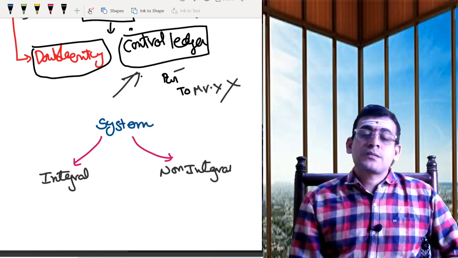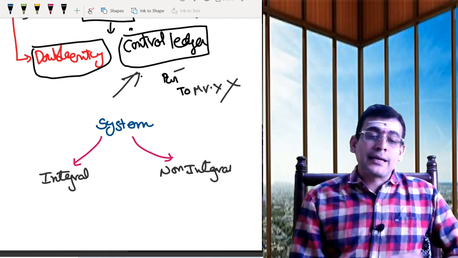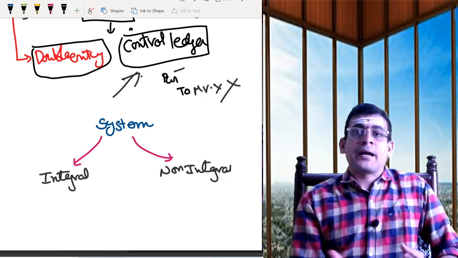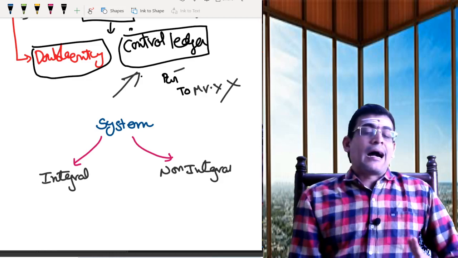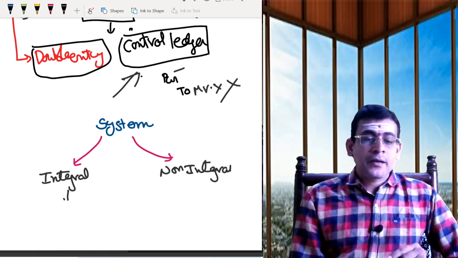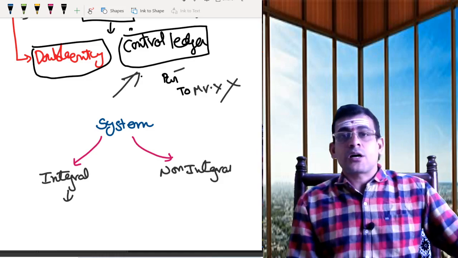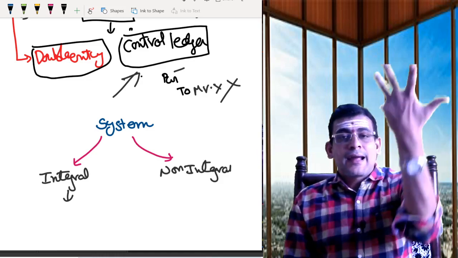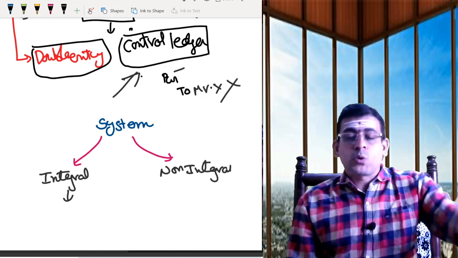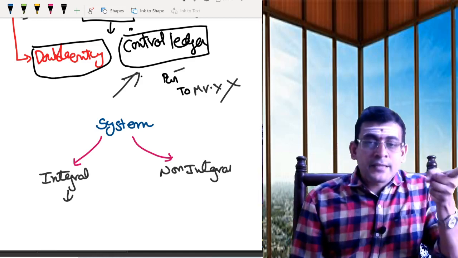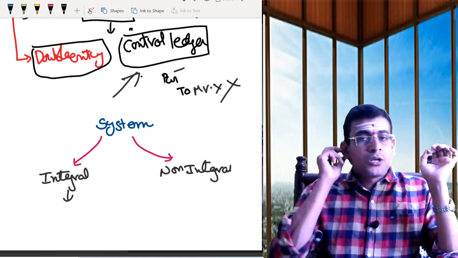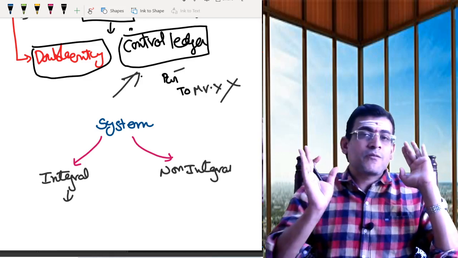What is the meaning of this? Integral means integrated, combined, joined. Okay, under integral, what is happening? Your financial records and your cost records are maintained at the same time in the same books. You are not maintaining one set of books for your cost records and one set of books for your financial records.